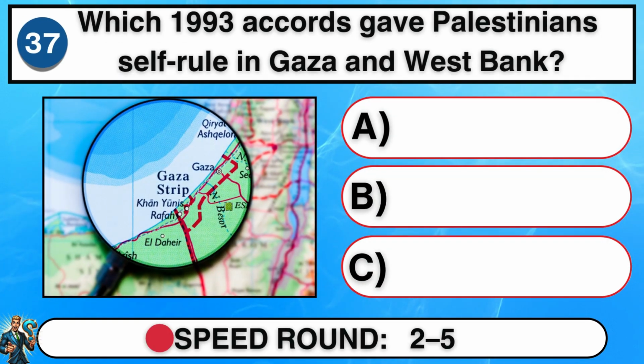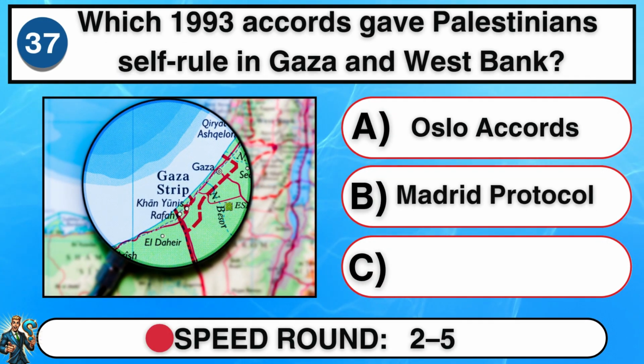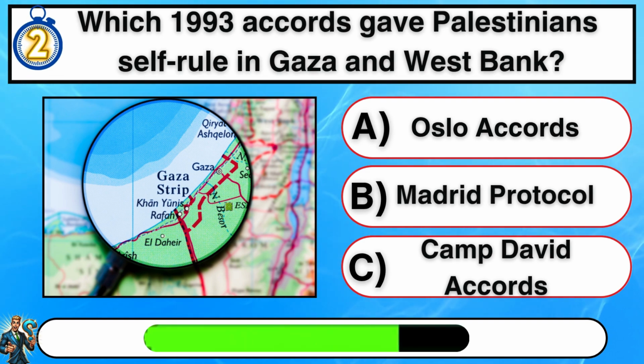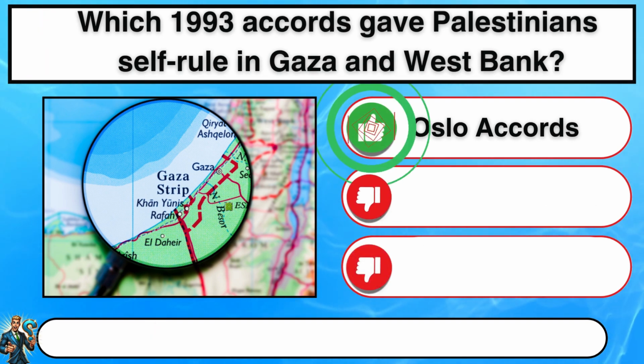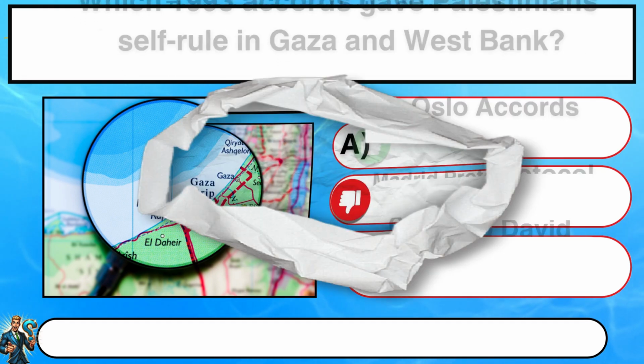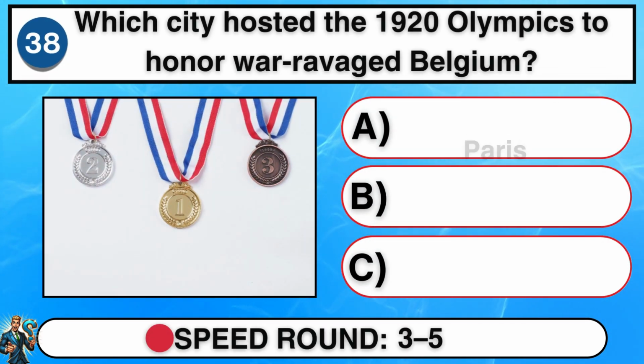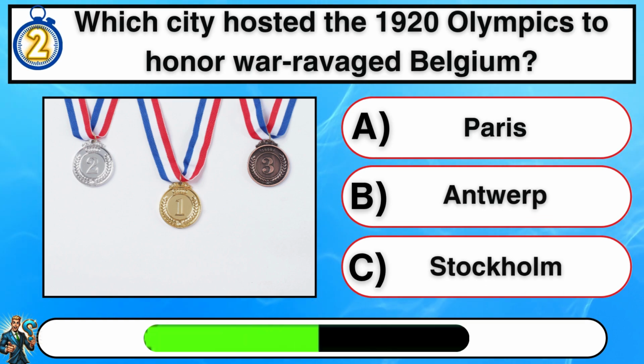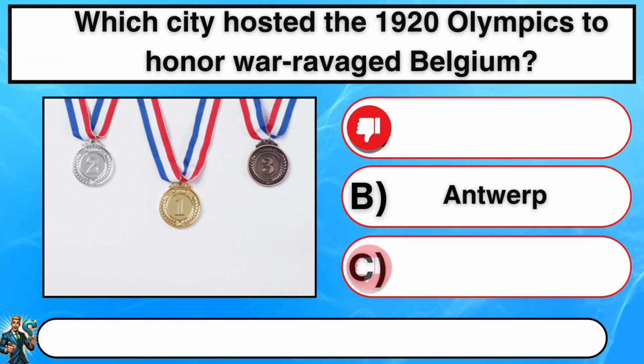Which 1993 accords gave Palestinians self-rule in Gaza and West Bank? A. Oslo Accords. Which city hosted the 1920 Olympics to honor war-ravaged Belgium? B. Antwerp.